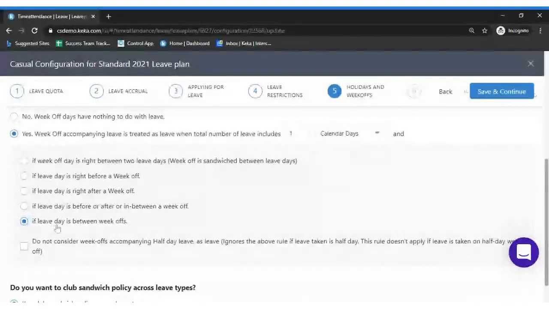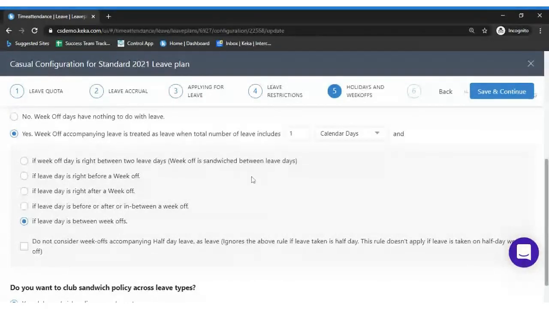Moving on to the next option, which is if leave days are between two week offs. Let's assume in some cases some employees would not have standard week offs on Saturday and Sunday, or only Sunday. In some cases it would be Tuesday, Thursday, or Monday, Thursday, or Wednesday, Thursday. So in such cases, let's assume Tuesday and Thursday are week offs for that employee, and he applied leave in between on Wednesday, then all the 3 days would be treated as a sandwich.